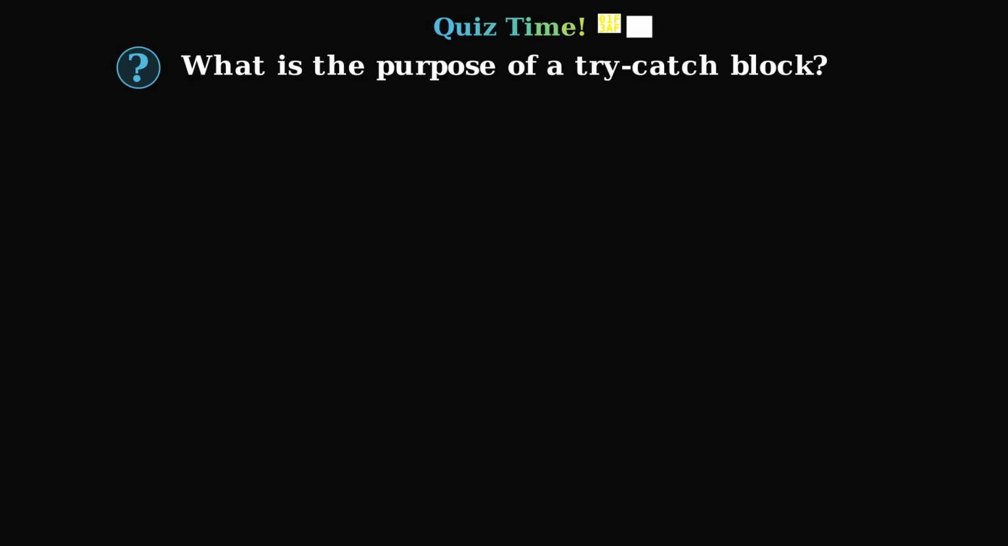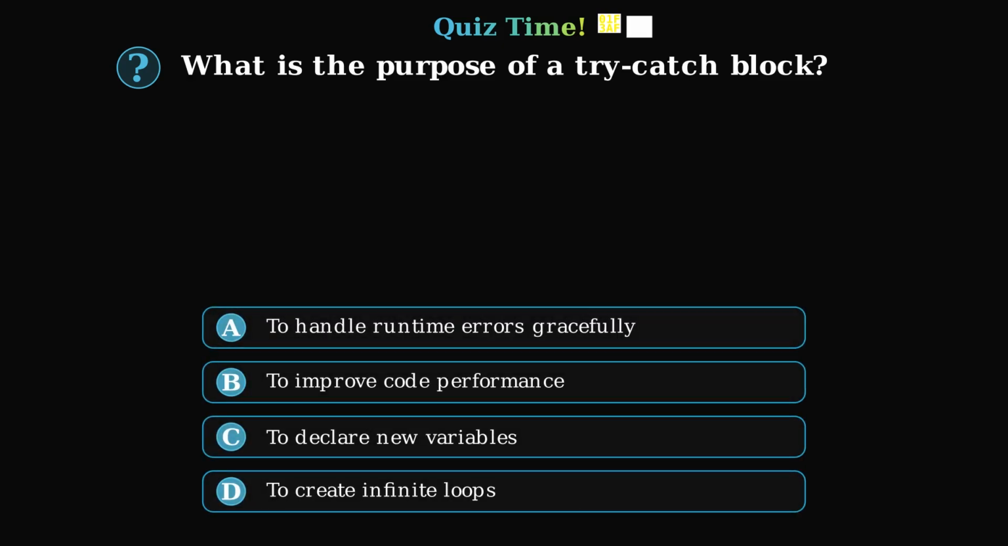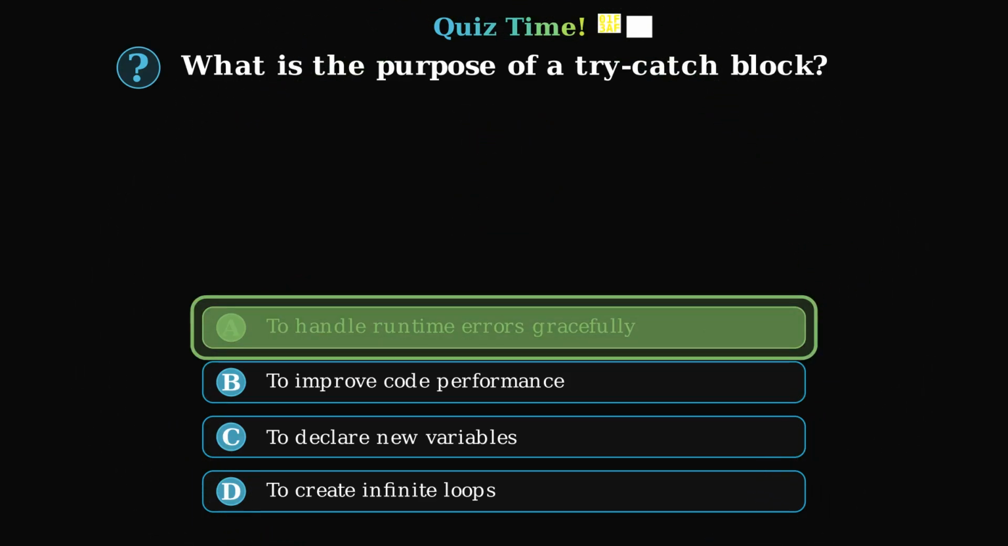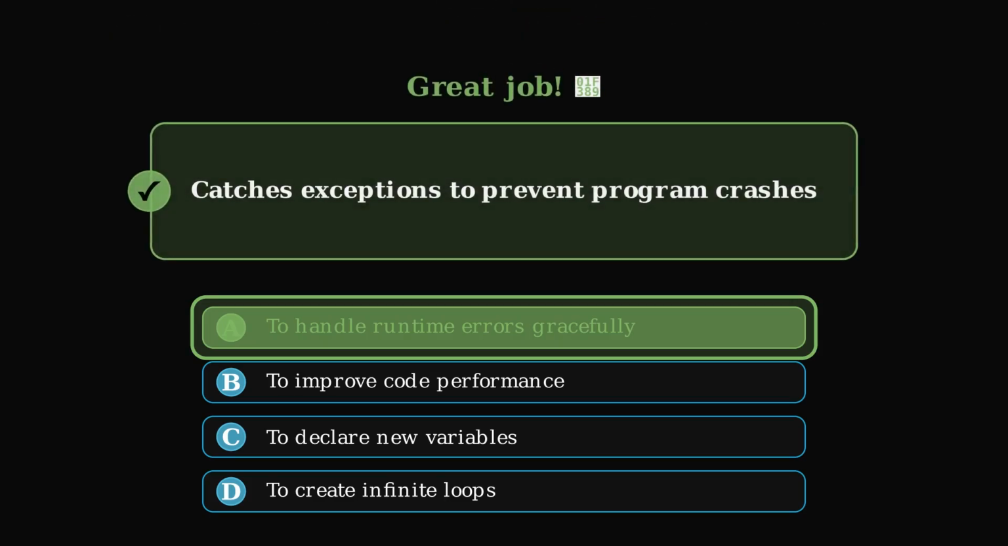Quiz time. Test your understanding. What is the purpose of a try-catch block? Which one is correct? The correct answer is catches exceptions to prevent program crashes.